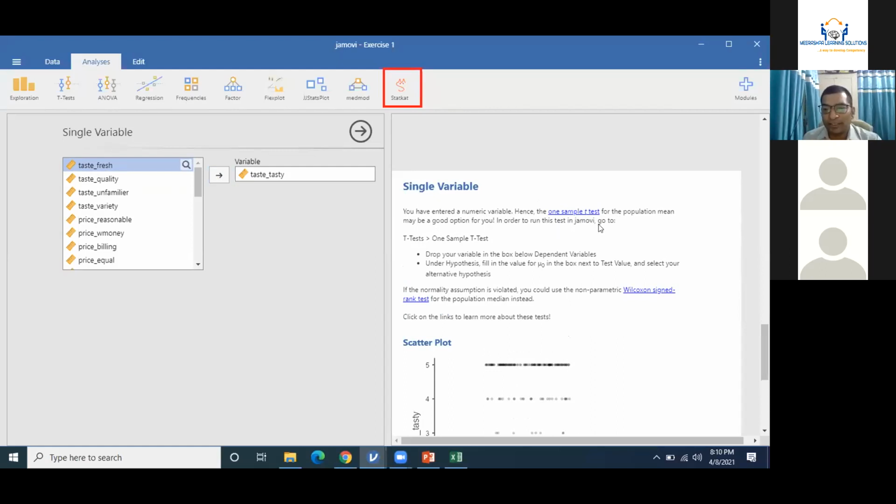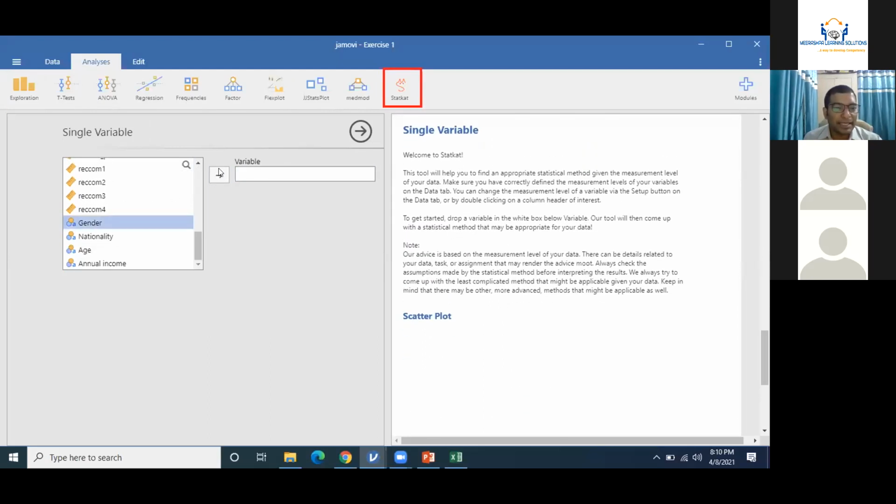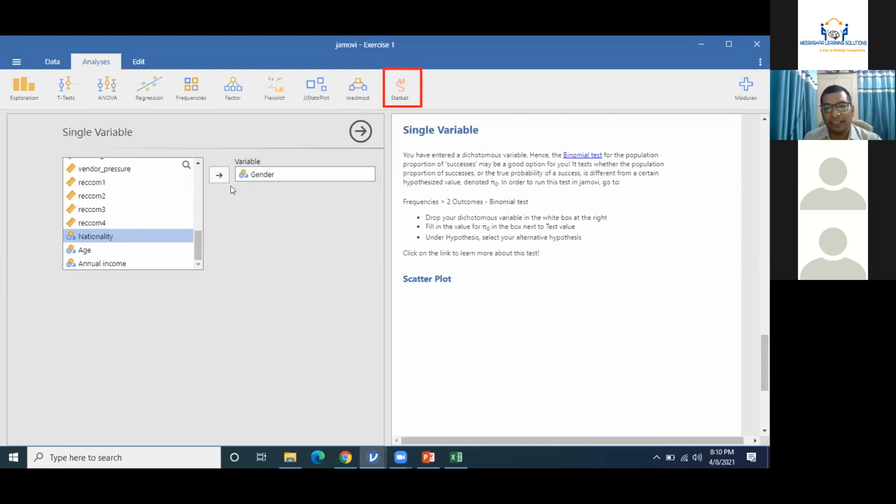In order to run this test, which options will you have to use? Go to t-test and one sample t-test, and there you need to put your data, right? So this was the first thing. If I remove this and I post something which is a categorical variable, now this is again telling me this is a single variable.